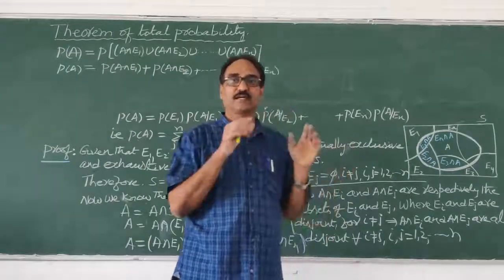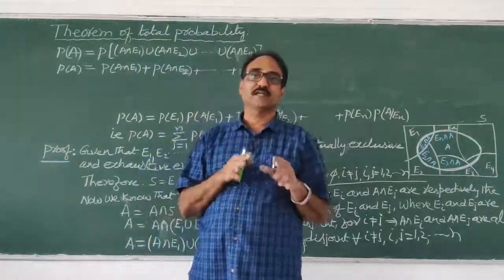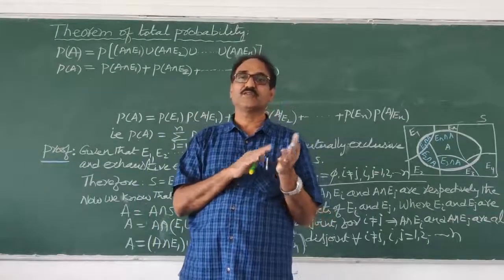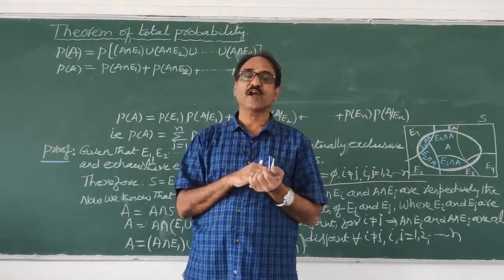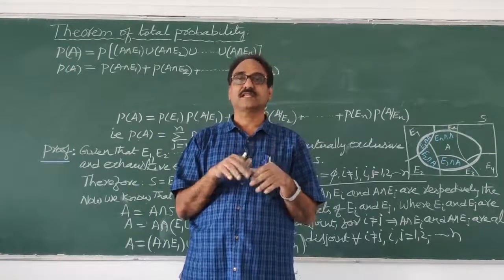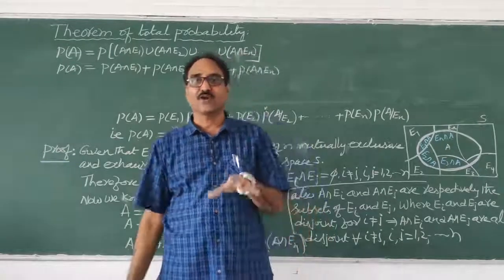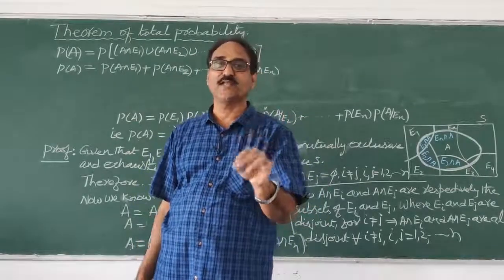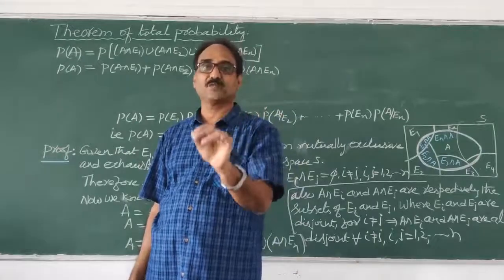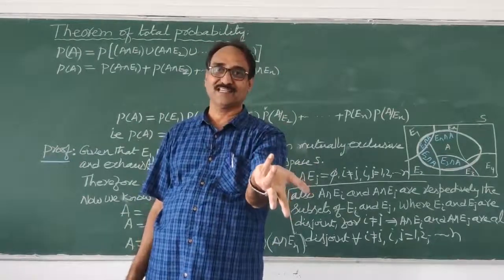Okay, my dear student, just now we have discussed it. A and B don't have anything common, they are disjoint sets. When they are disjoint sets, their intersection will become 0. Therefore, for mutually exclusive events it is nothing but P of A plus P of B, which you already learned in first year.